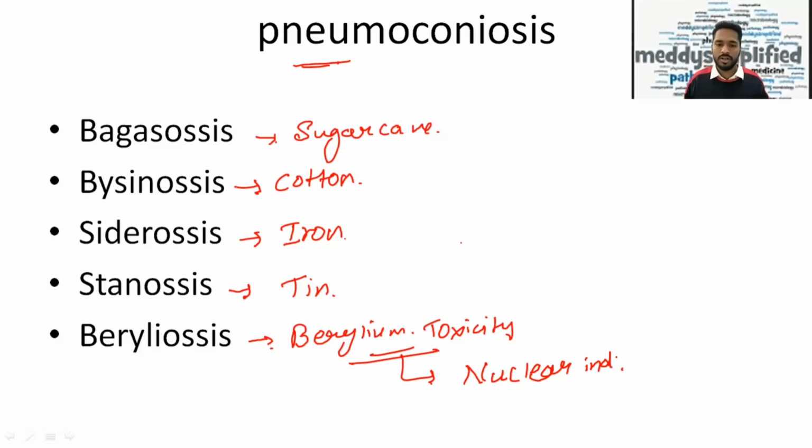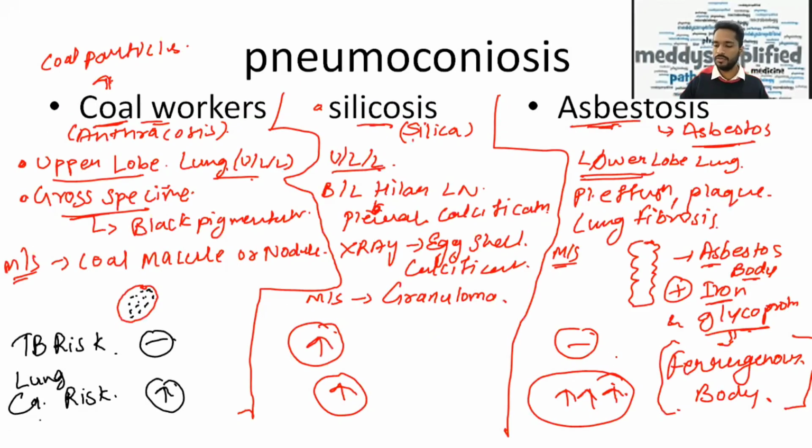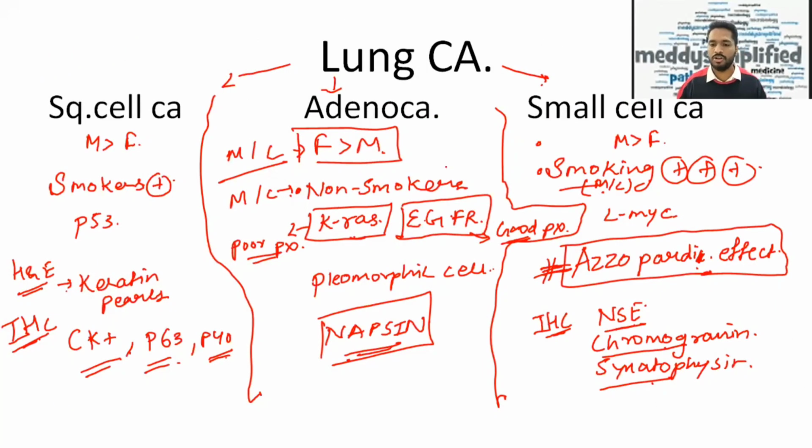Okay, one more important thing about these one-liners. People say that they do not ask these one-liners nowadays, like most common in female and most common in non-smoker or most common in smoker. These one-liners are not asked nowadays, but you'll get a question about lung cancer in which it is written that a woman of 78 years of age, who has never smoked, a non-smoker.